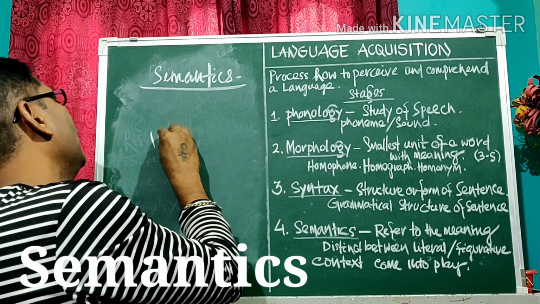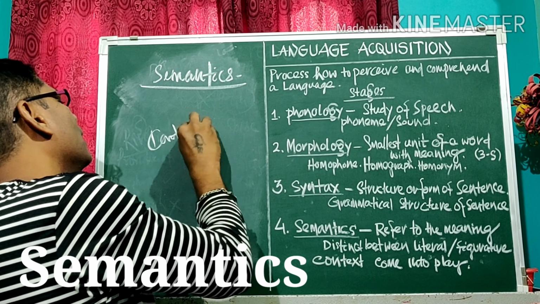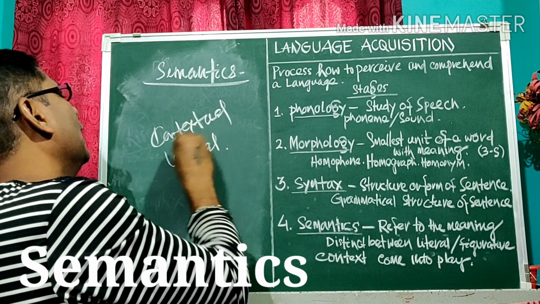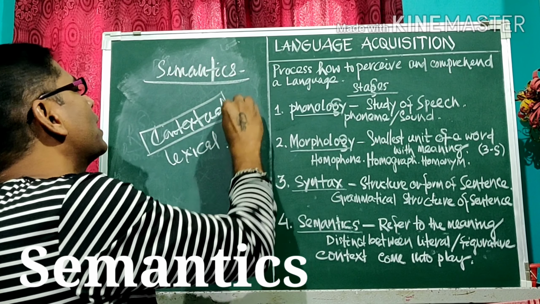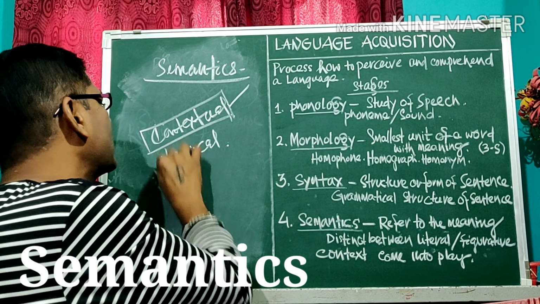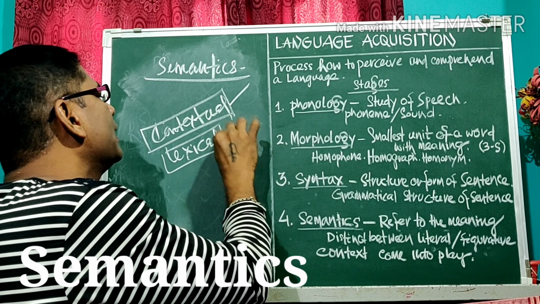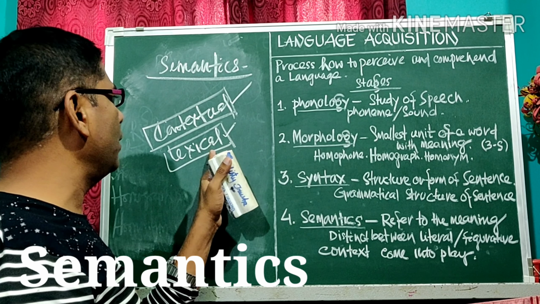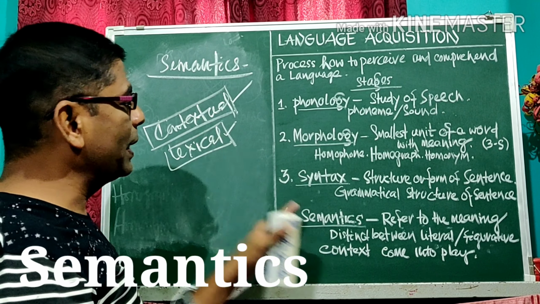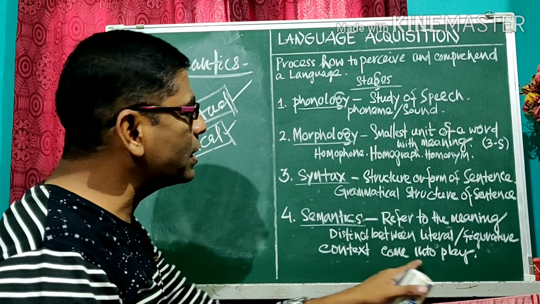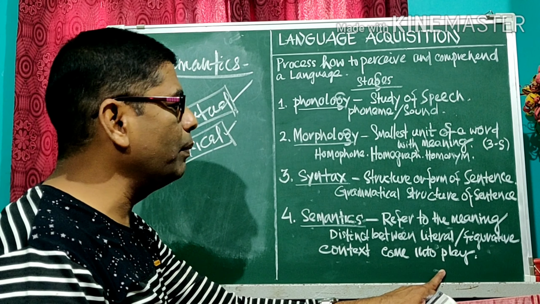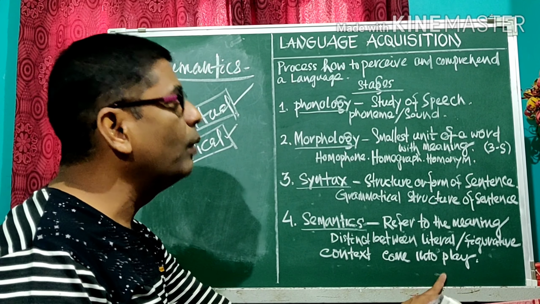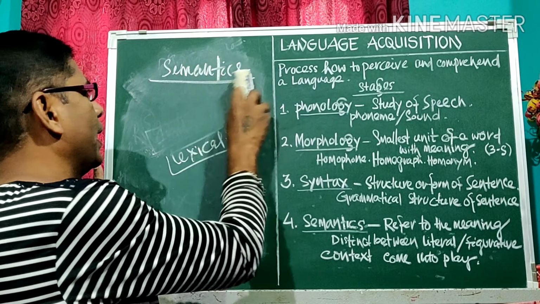Or you can say contextual or lexical. Contextual meaning means in which context the word has been used. Or lexical means it is a dictionary meaning. You can get it from a dictionary. So this is lexical meaning and this is contextual meaning. But in a semantic sentence, context comes into play. There is no importance of lexical meaning. The context is important. So I will give you one example.